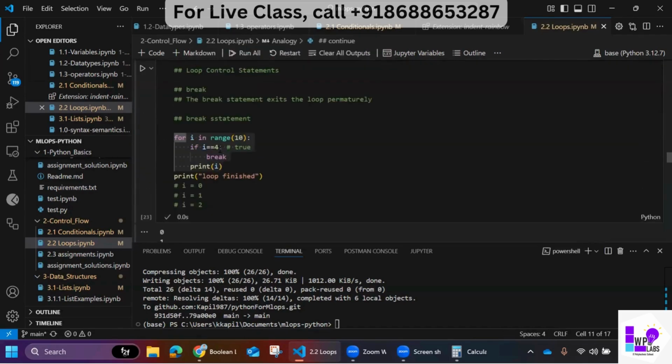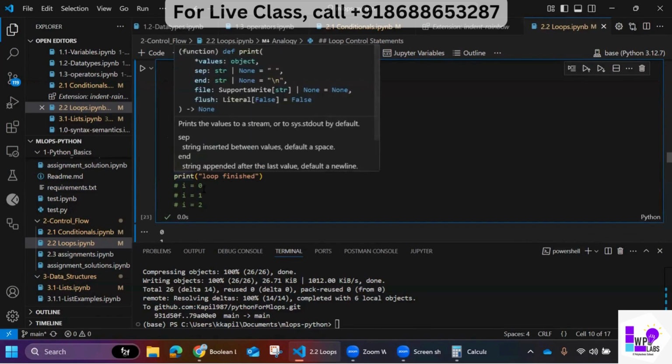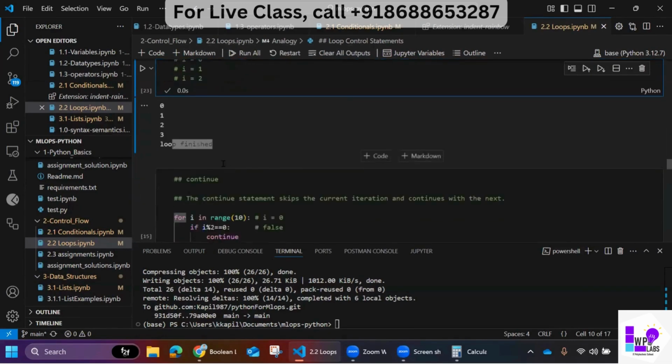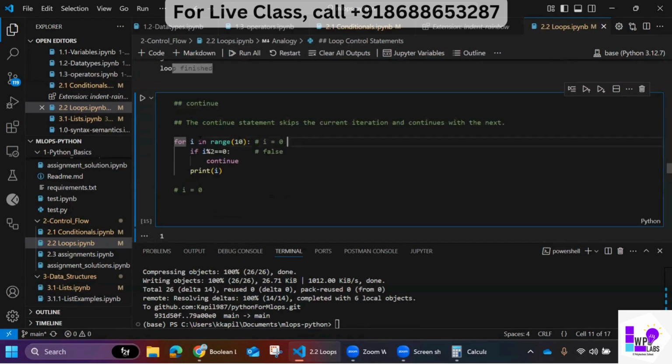What we were doing in break: when the cursor was here and this condition became true and it executed the break statement, we came out of the loop. We reached this print, we didn't reach back to the loop. But now, when this line got executed and this became true, and we try to execute the continue statement, our control reaches back to this point. If the control again reaches back to this point, this condition will be evaluated again.